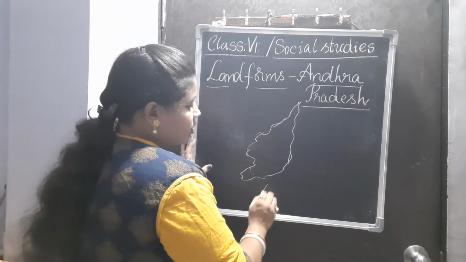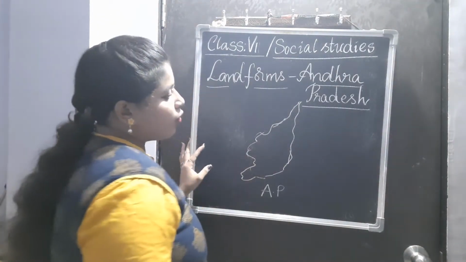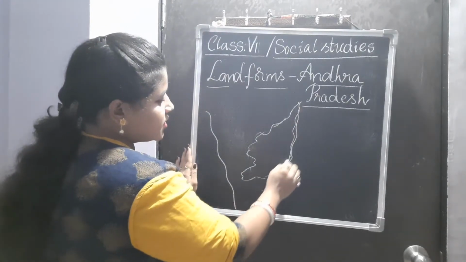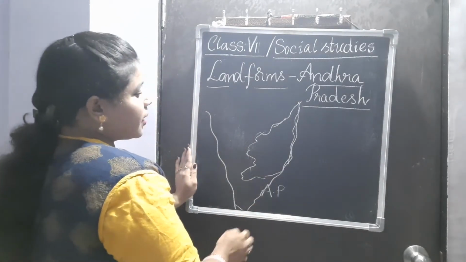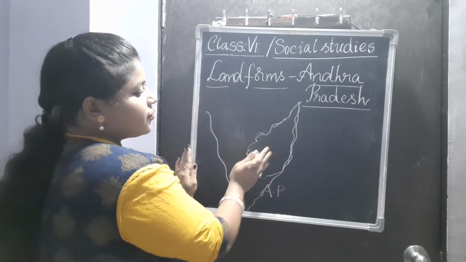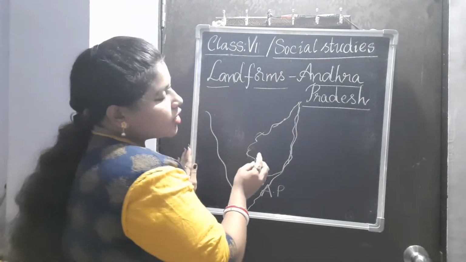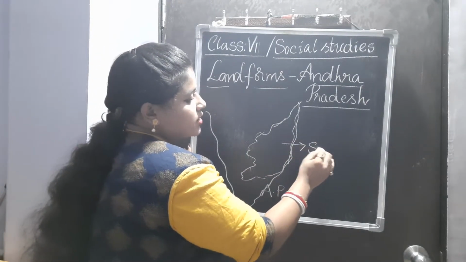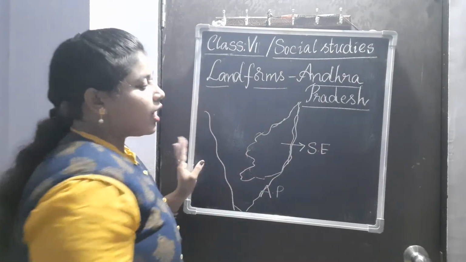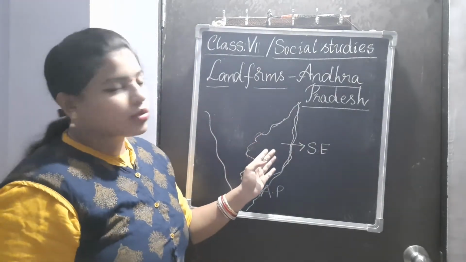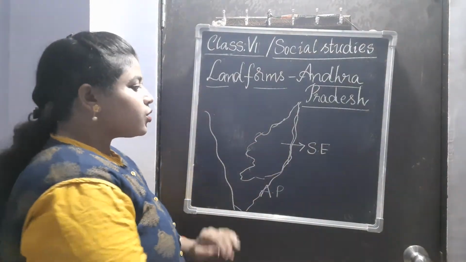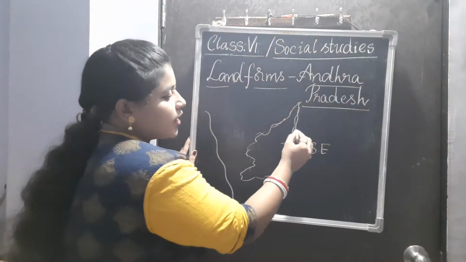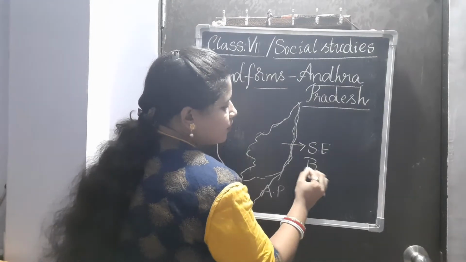If this is the southern part of India, this is Andhra Pradesh. Andhra Pradesh is located towards the southeast direction of India. Here we have the coastal line, because the Bay of Bengal is towards its east.